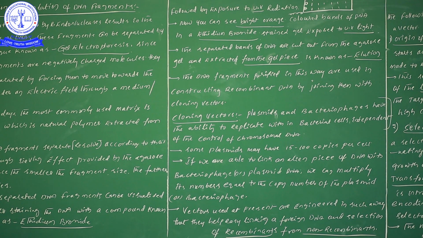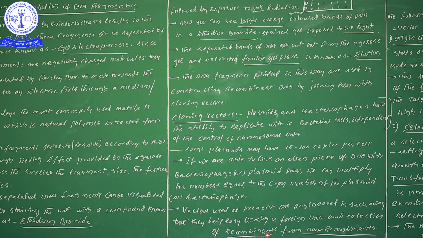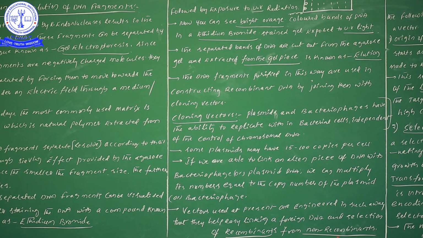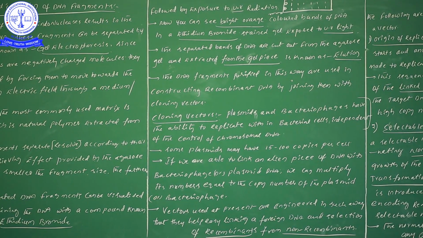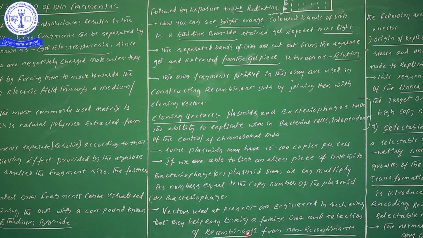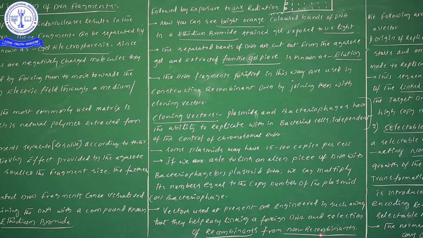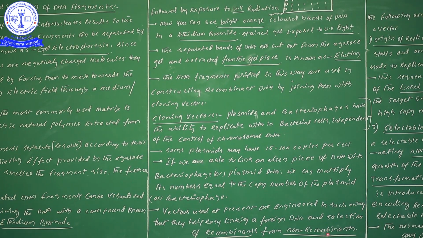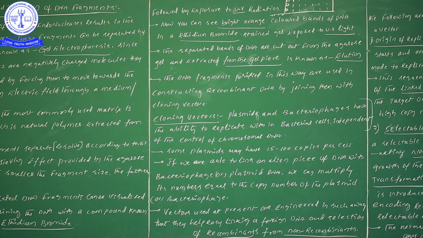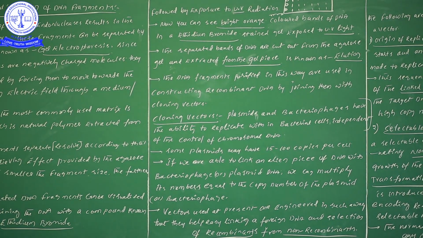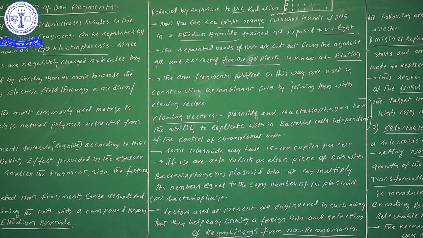So for the construction of recombinants, these recombinants we can separate from the non-recombinants. Non-recombinants are nothing but just single plasmids, without a foreign gene. But recombinants mean along with the plasmid, our foreign gene, the gene which has desirable characters, is present.